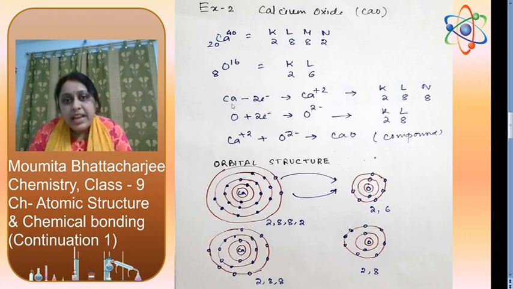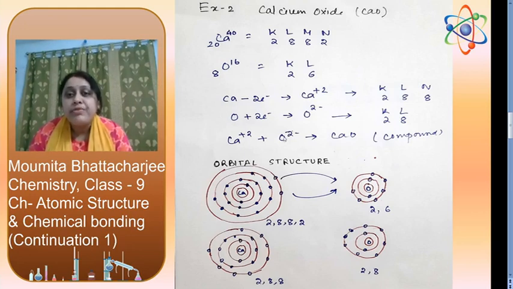So what will happen? Calcium will lose 2 electrons to form the calcium 2 plus cation, and oxygen will gain 2 electrons to form the oxide O2 minus anion. After that, calcium 2 plus and oxide 2 minus will combine together to form calcium oxide.